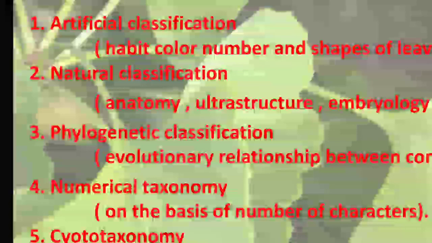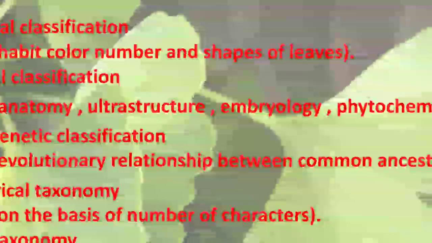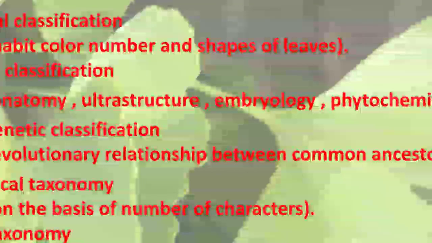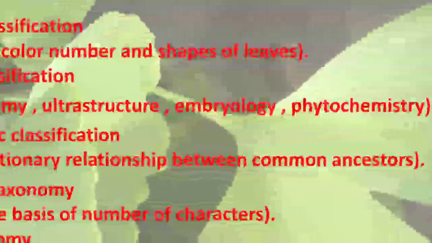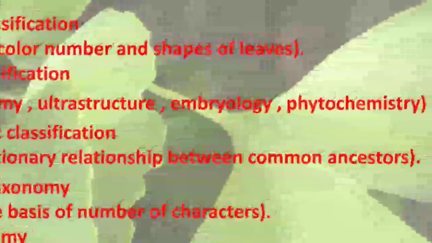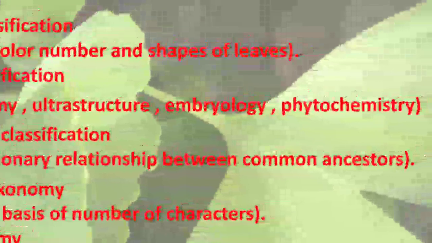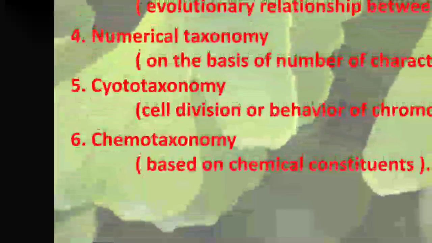The natural classification is on the basis of anatomy, the internal structure, the ultrastructures seen under the microscope, and embryology. We study the plant on the basis of the embryo, and phytochemistry, meaning the relationship of the plant with chemical compounds.